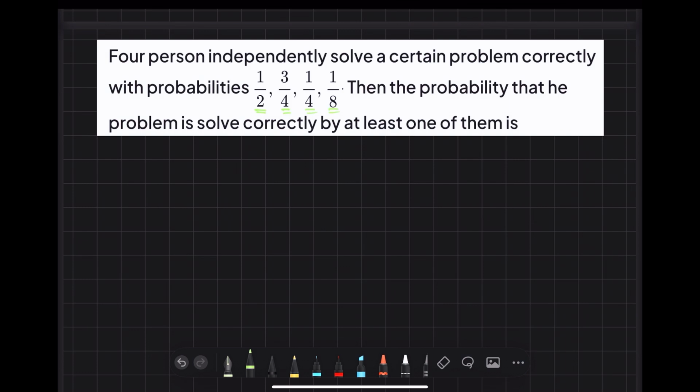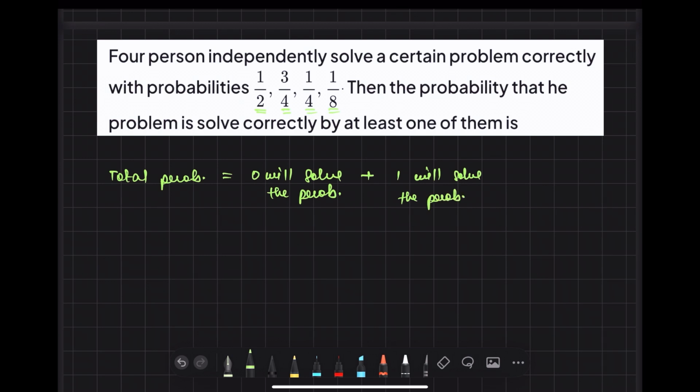So look at this, what I will do. I will write total probability. Total probability will be what? Sum of all the probabilities will be equal to 1, right? Now look at this. 0 means 0 persons will solve the problem. This is the first case. Now 1 person will solve the problem.